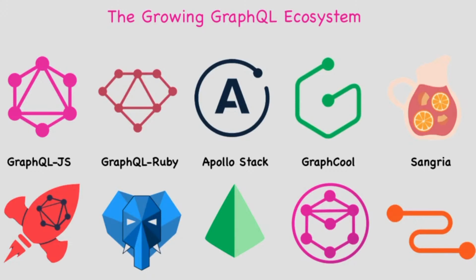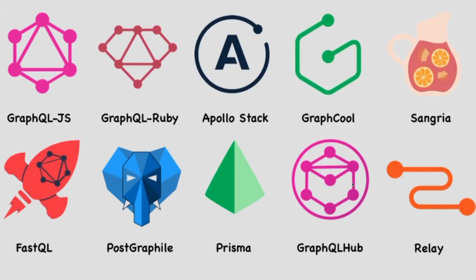If you talk about the GraphQL ecosystem, it is totally exploding these days. A lot of new libraries and a lot of new frameworks are coming that support the GraphQL client and GraphQL server. With simple GraphQL, you can create a GraphQL server on top of Express. You can use Apollo, you can use Yoga, you can use different kinds of libraries to build a simple GraphQL server. So we are going to talk about all those things, all these different libraries.